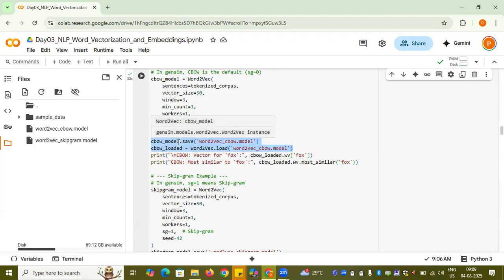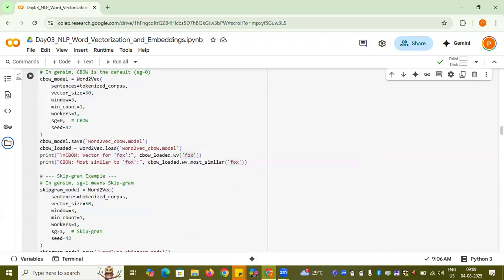Once you have the CBOW model loaded, how can you get the vector? Use .wv and in square brackets provide the token for which you want the vector. For example, for fox I am printing the vector.